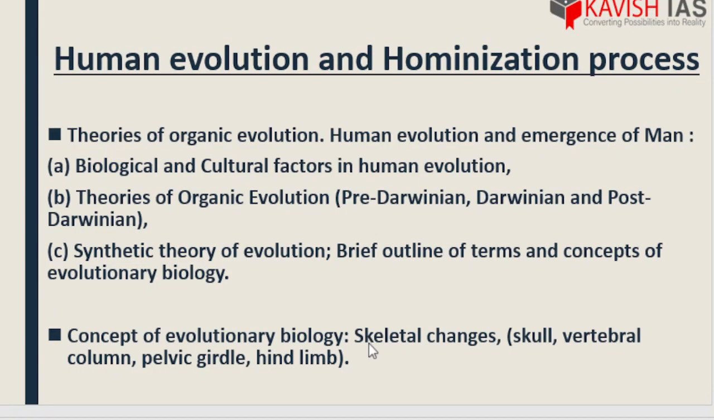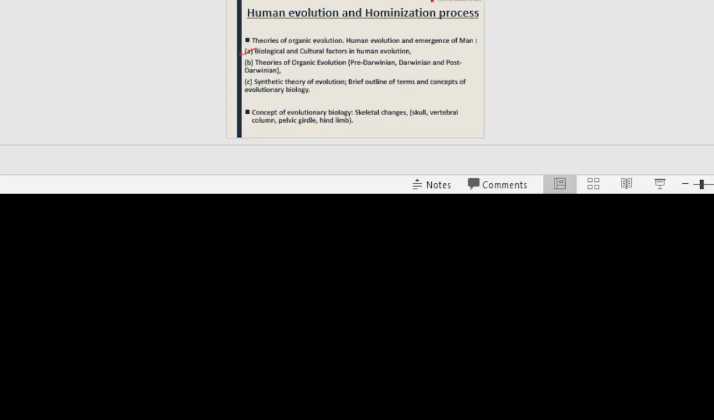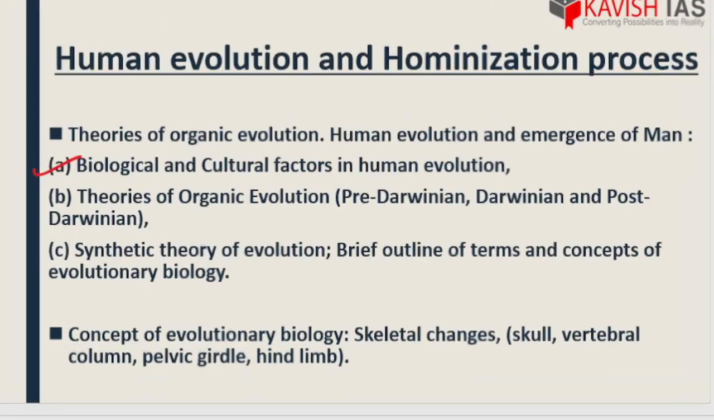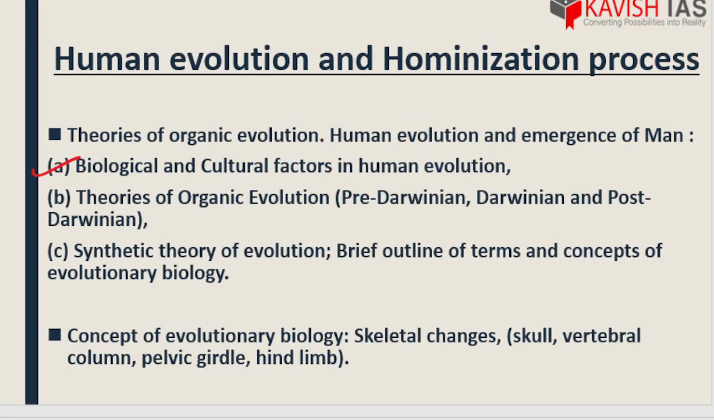Moving to the next overlapping topic, that is human evolution and the hominization process. First of all, we have the theories of organic evolution, human evolution and emergence of man. Quite essential, we need to study how man evolved, the exact phase, scenario and background about the emergence of man, under which we have majorly 3 main theories, which are biological and cultural factors in human evolution, that is, while man underwent evolution, what were the exact factors that affected the evolution?